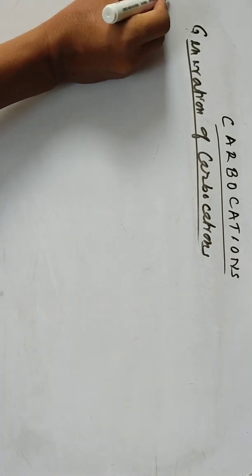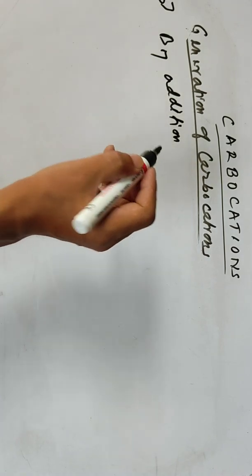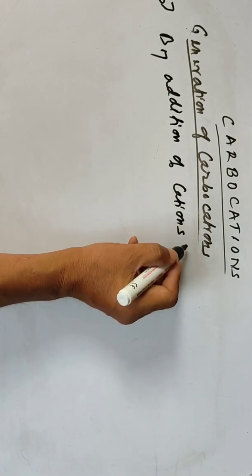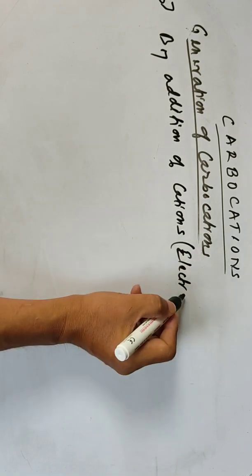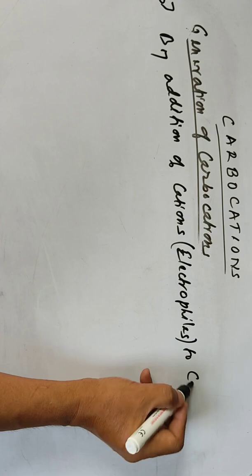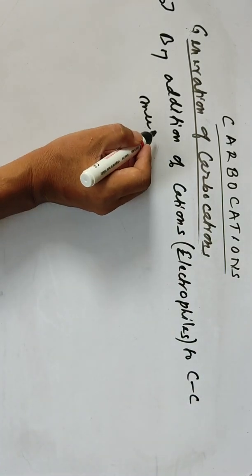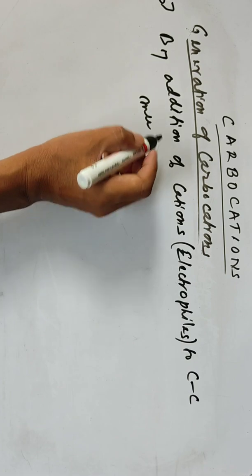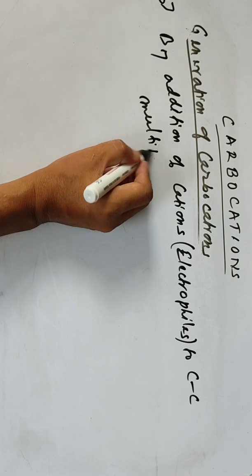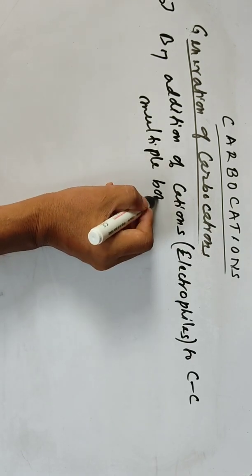The second method is by addition of electrophiles or cations to carbon-carbon multiple bonds. So I want to say that carbocations can also be generated by addition of cations to carbon-carbon multiple bonds. This is the second method; the other one is hydrolytic fission.